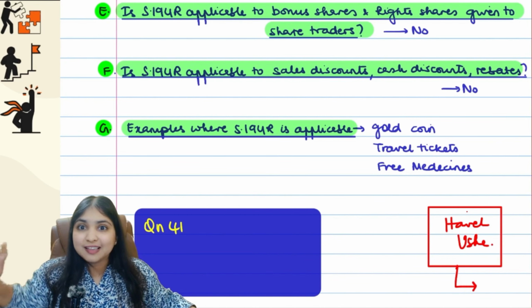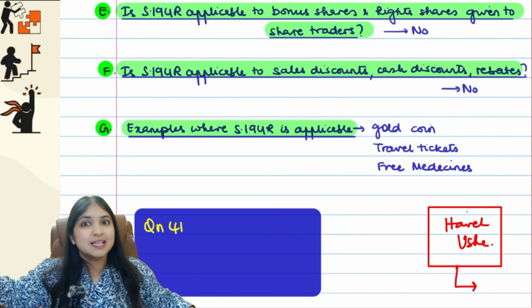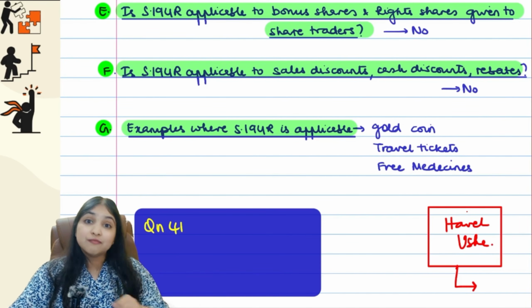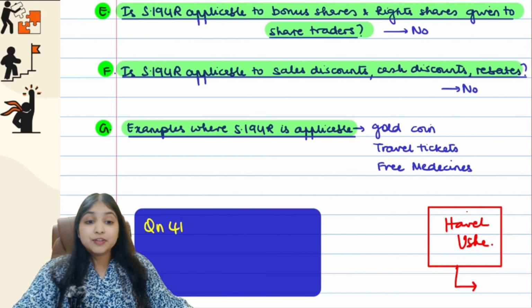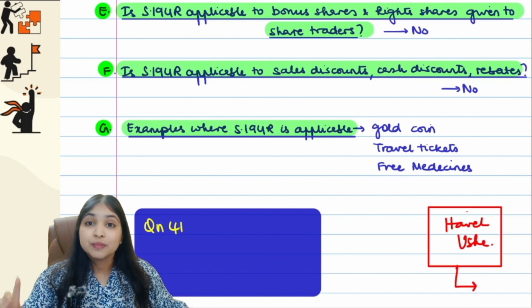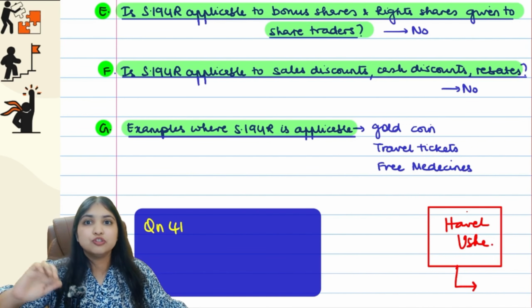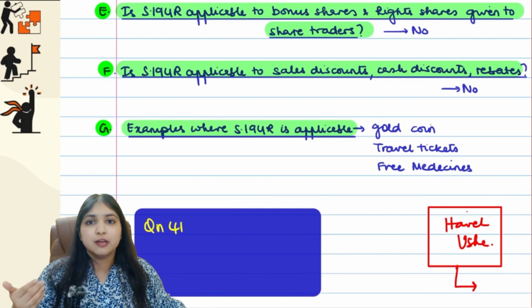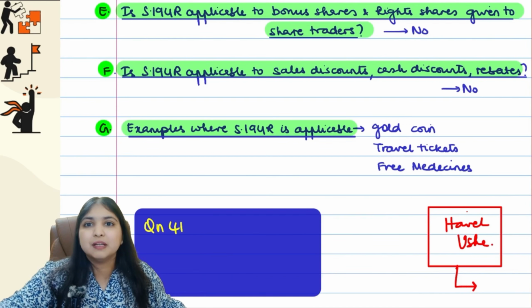So why are they getting the free travel tickets? Because they met a sales target. So they're getting a benefit or a perquisite relating to the business or profession. 194R will apply, guys. Then the free medicines example I already told you. The pharma company is giving free medicines to the doctor. So for the doctor, it's a benefit which he's getting relating to his profession. So therefore, that benefit will come under 194R.